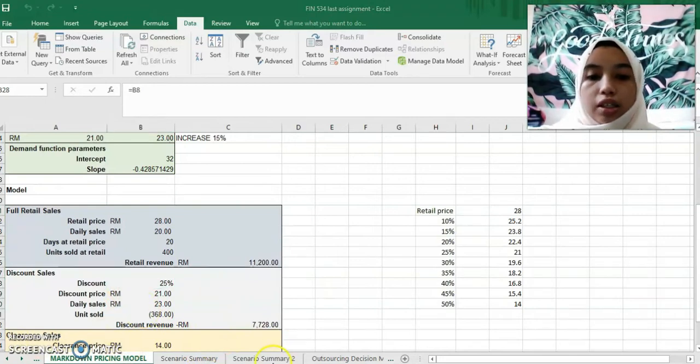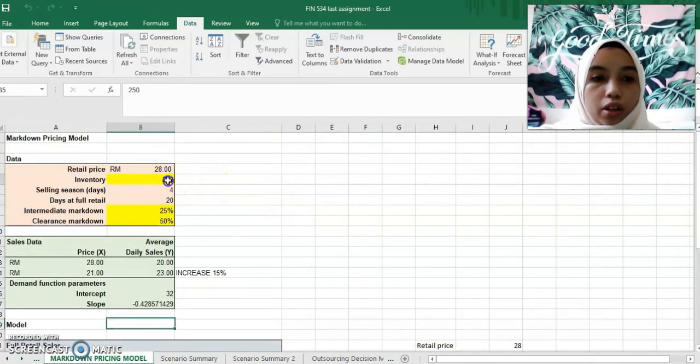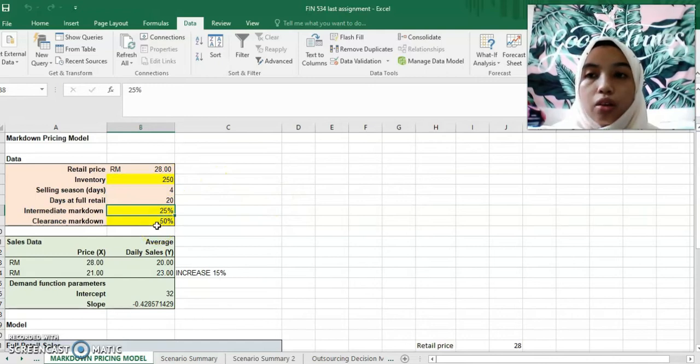Next is my second scenario. My second scenario is where I'm trying to change my inventory, my intermediate markdown, and my clearance markdown, to know whether by changing these three my revenue will increase or not.